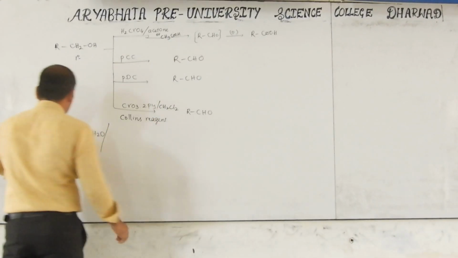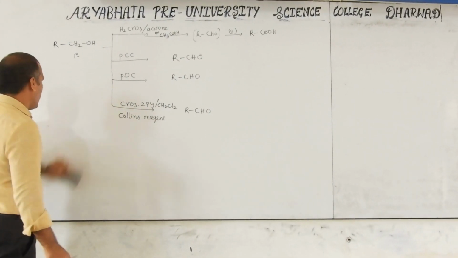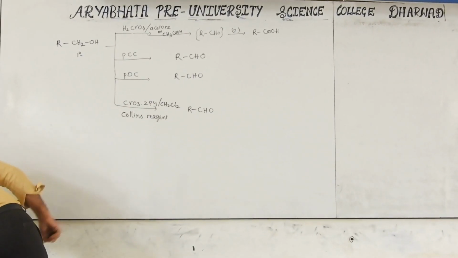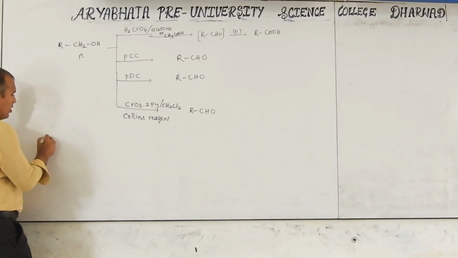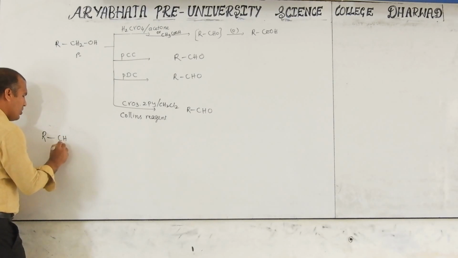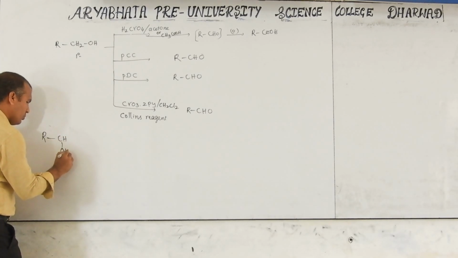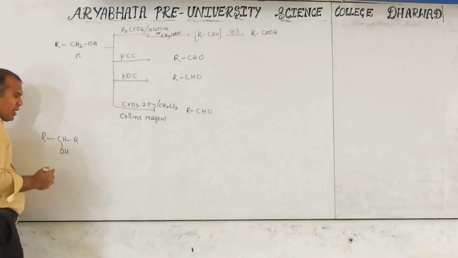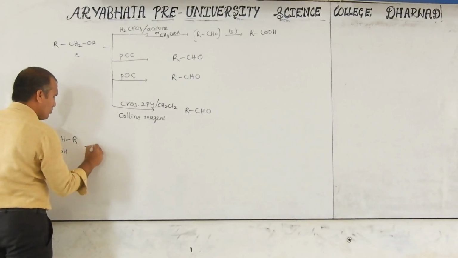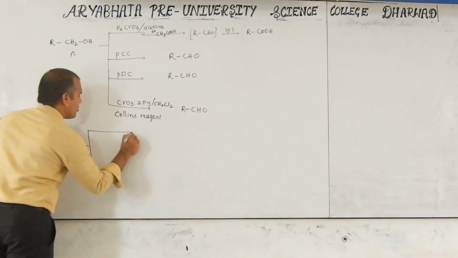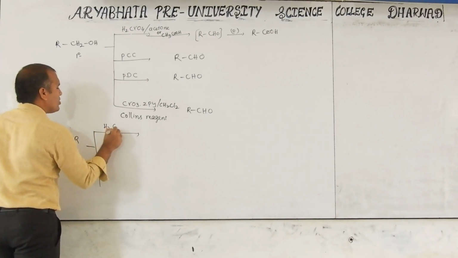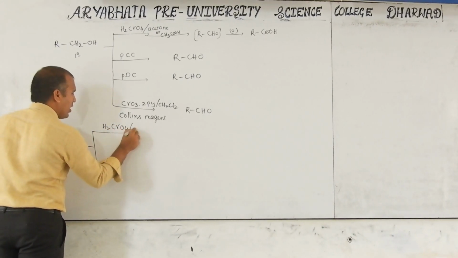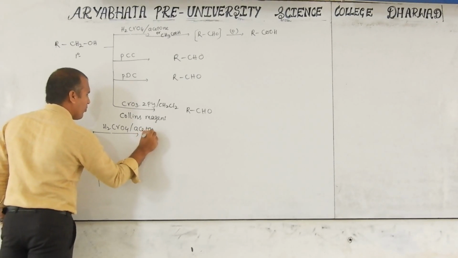Yes. Now, if a secondary alcohol is present, what does it form? That is a ketone. We know the secondary alcohol, with the OH bonded to a secondary carbon, is RCHOH R. The same reagents we can take here. The first one is H2CrO4 in acetone.